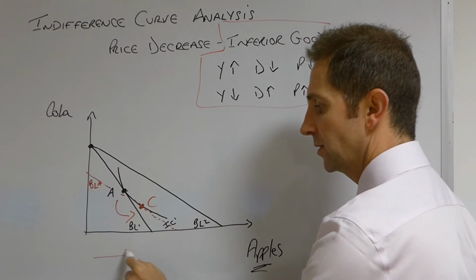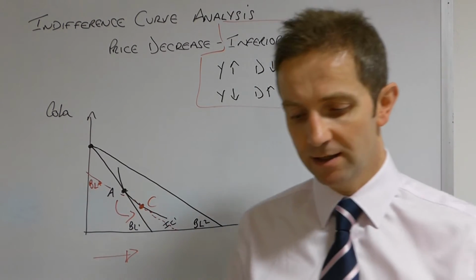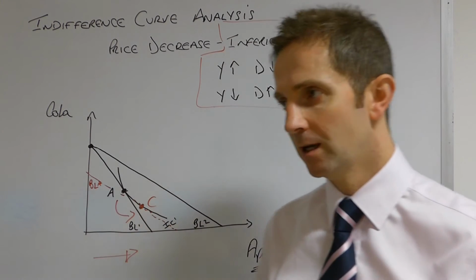It's positive because it's moving us in this direction.